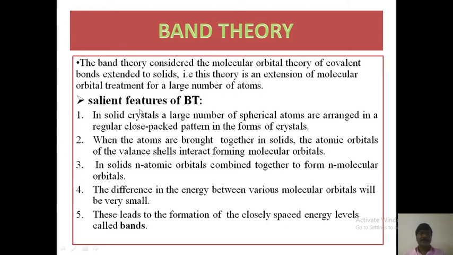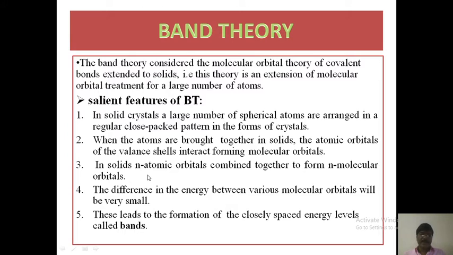What are the salient features of band theory? First one, in solid crystals, a large number of spherical atoms are arranged in a regular close packed pattern in the form of crystals. When the atoms are brought together in solids, the atomic orbitals of the valence shells interact, forming molecular orbitals.